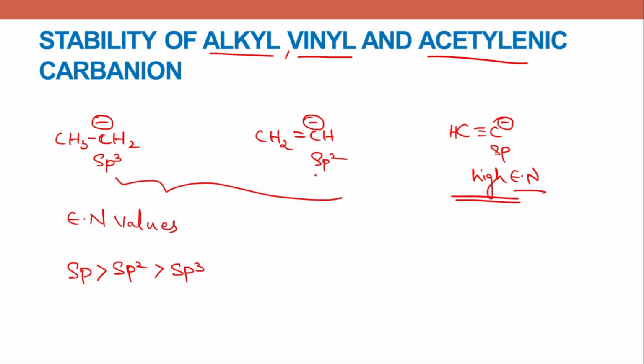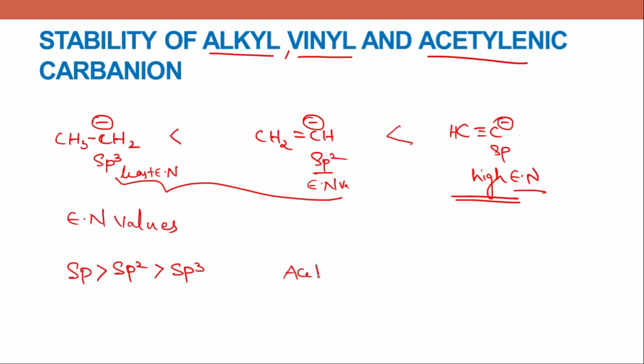And coming to sp2, this has medium electronegative value, and this has the least electronegativity, or else you can say electropositive nature. So due to the electropositivity, it can't hold this negative charge over it, so this will have the least stability. And this has higher electronegativity and is capable of holding this negative charge, so this has the greater stability.